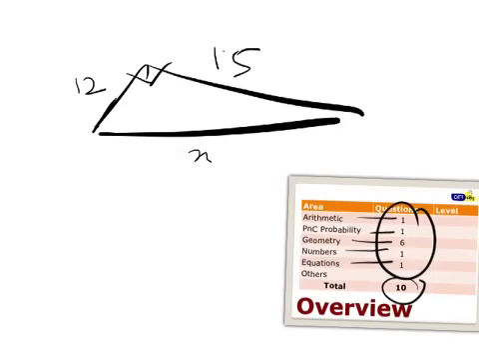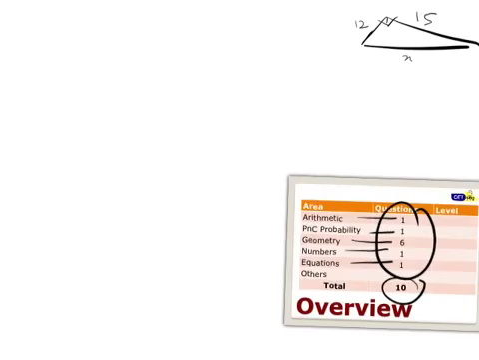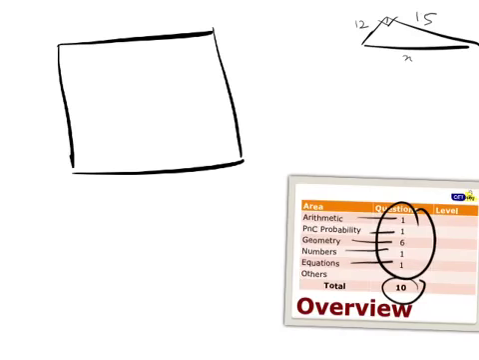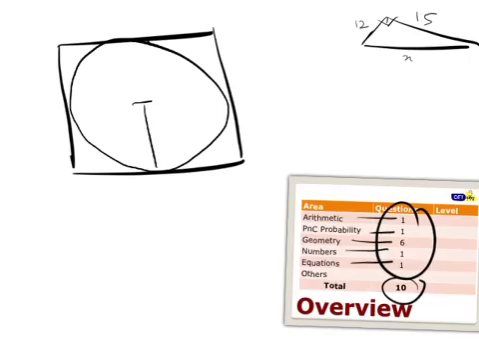Trust me. Another question, if I talk about geometry, because geometry was very simple. Another question I give you, you will seriously laugh at. There's a square here, and there's a circle inside the square. If the radius of the circle is 12, find the area of the square.